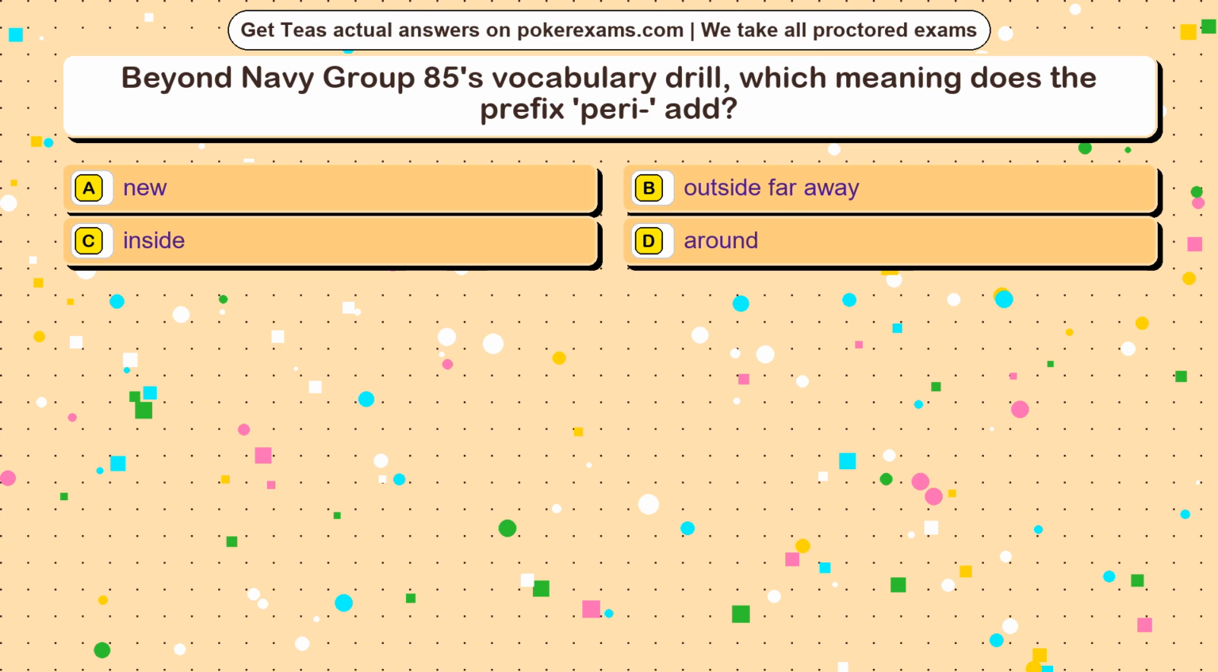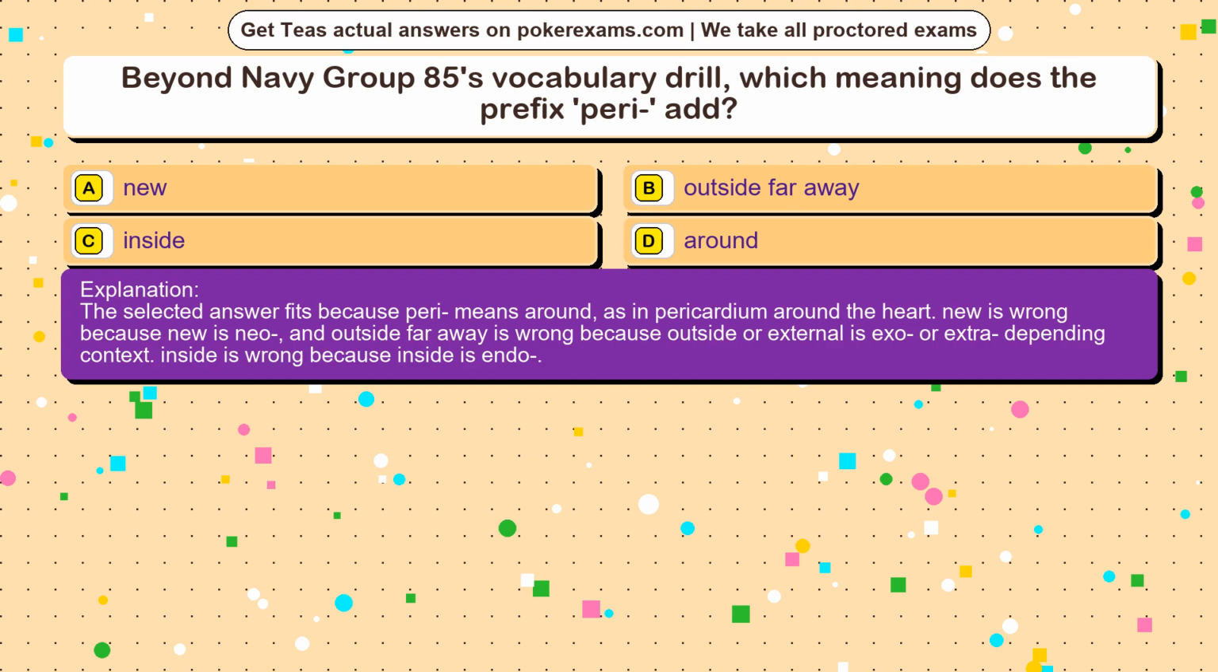The correct answer is option. The selected answer fits because peri means around, as in pericardium, around the heart. New is wrong because new is neo-, and outside, far away is wrong because outside or external is exo- or extra- depending on context. Inside is wrong because inside is endo-.